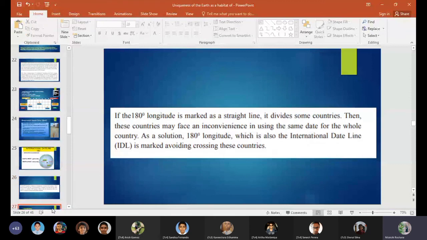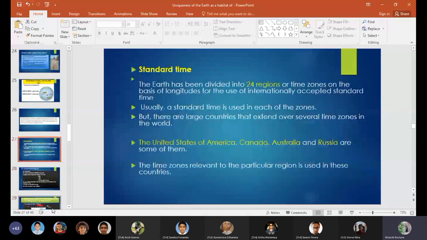So, standard time. The Earth has been divided into 24 regions or time zones on the basis of longitudes for the use of internationally accepted standard time. Usually, a standard time is used in each of the zones. But there are large countries that extend over several time zones in the world. The United States of America, Canada, Australia, and Russia are some of them. The time zone relevant to the particular region is used in these countries.